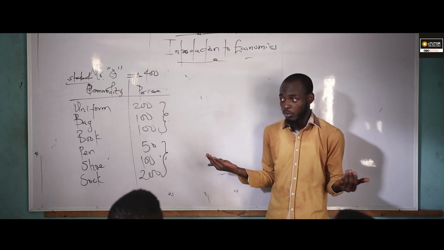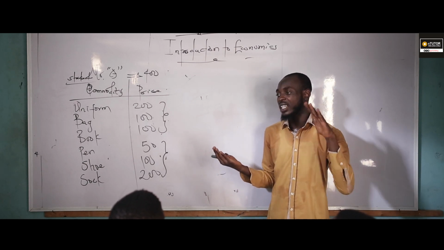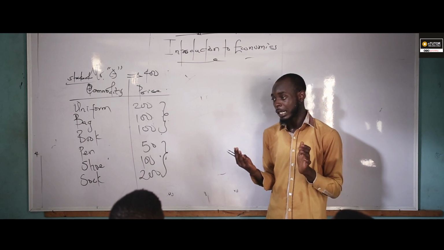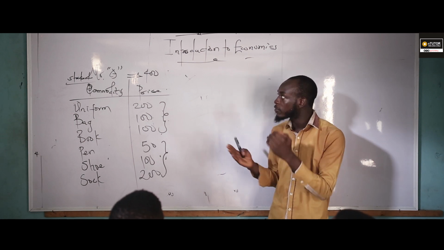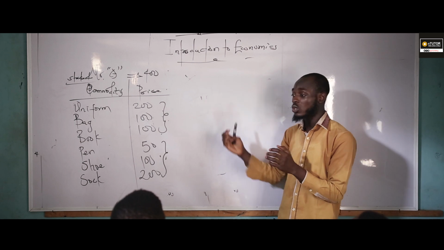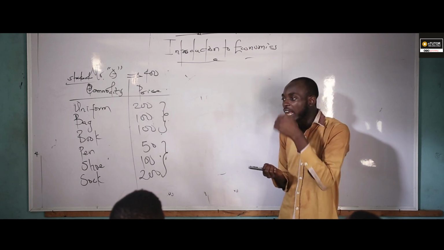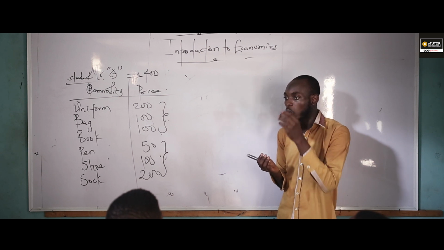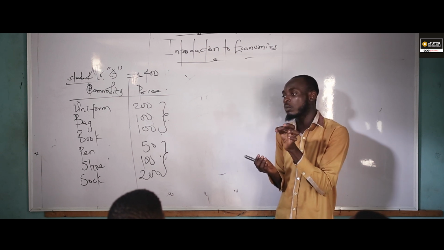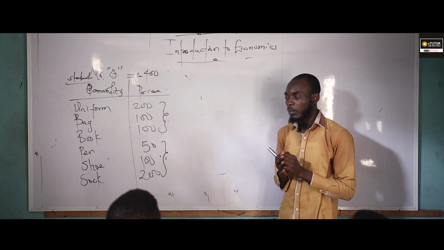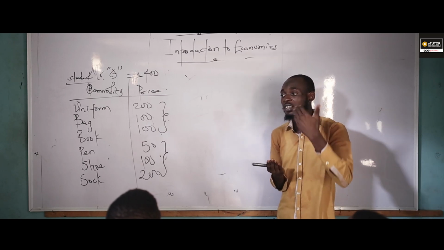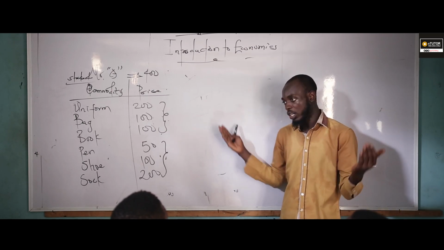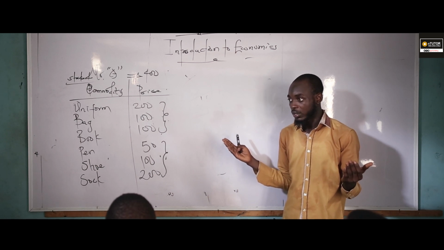He even wrote a book. After Aristotle, we have the likes of Alfred Marshall, who changed the word from political economy to economic science, because formerly they regarded economics as political economy. Do you understand now?